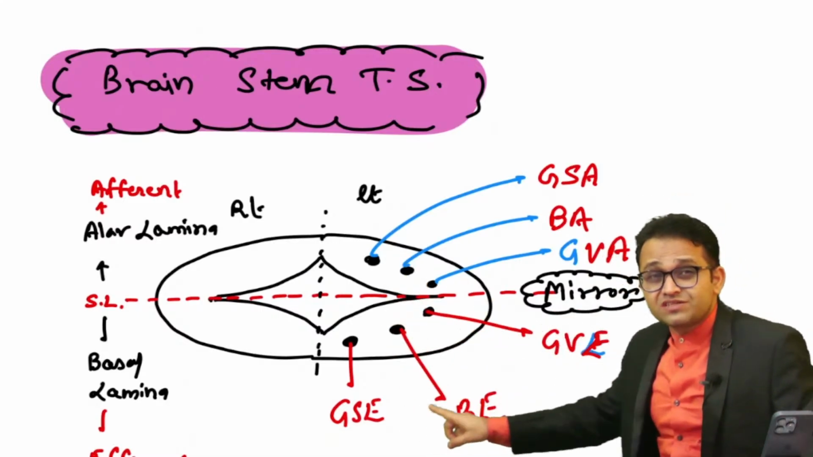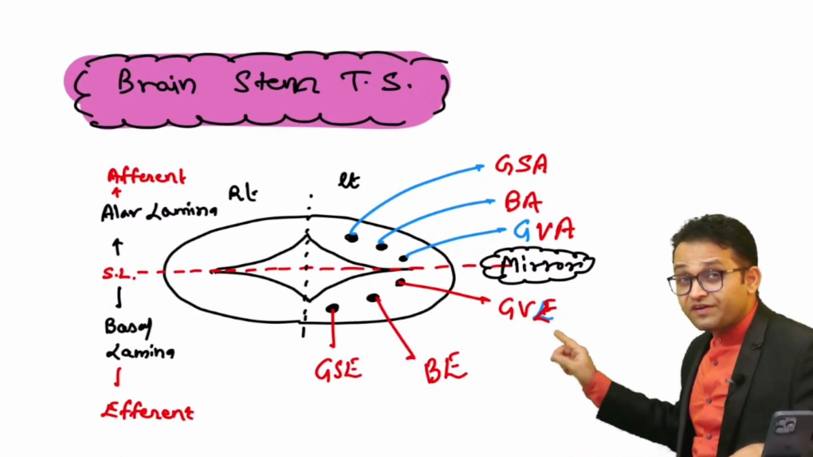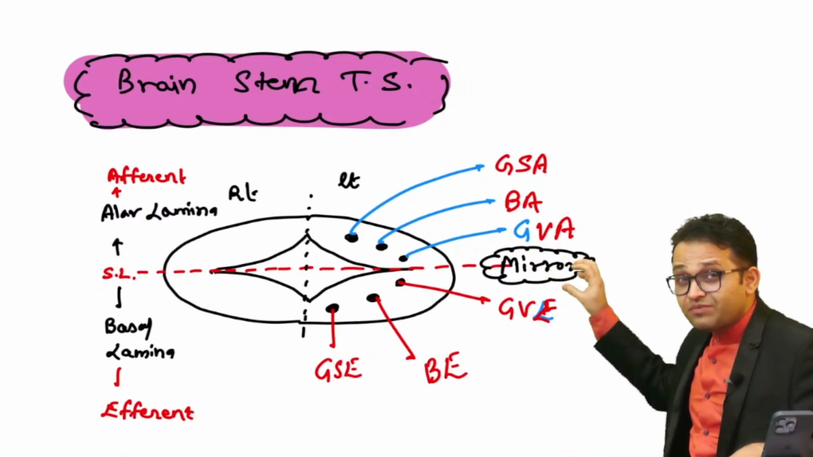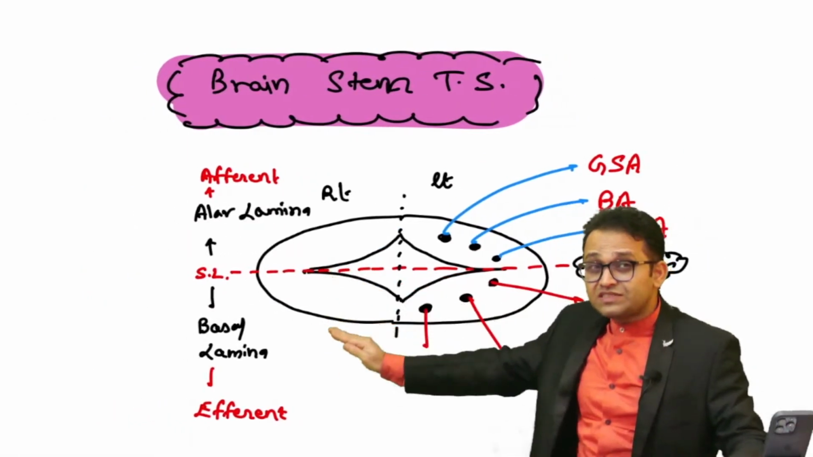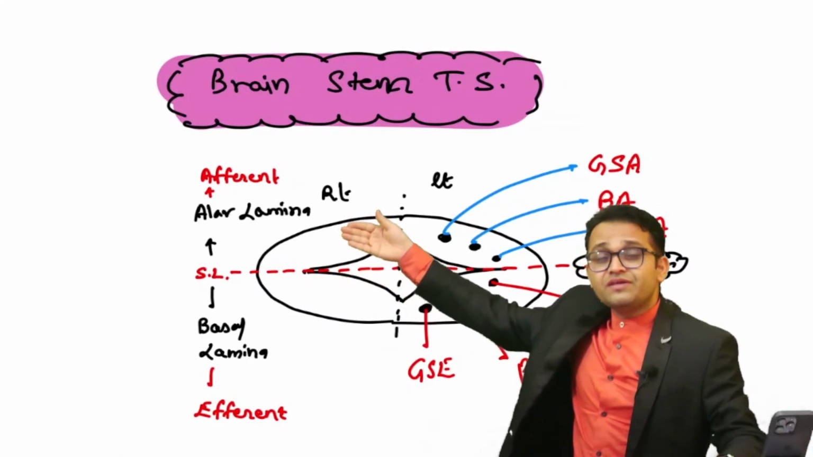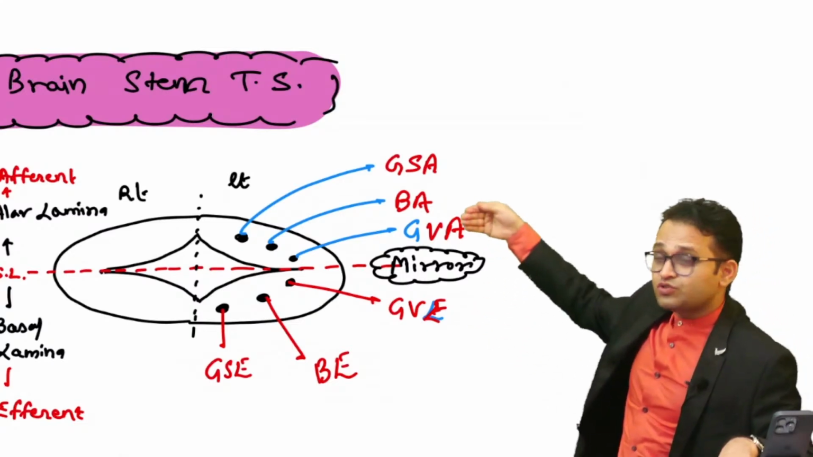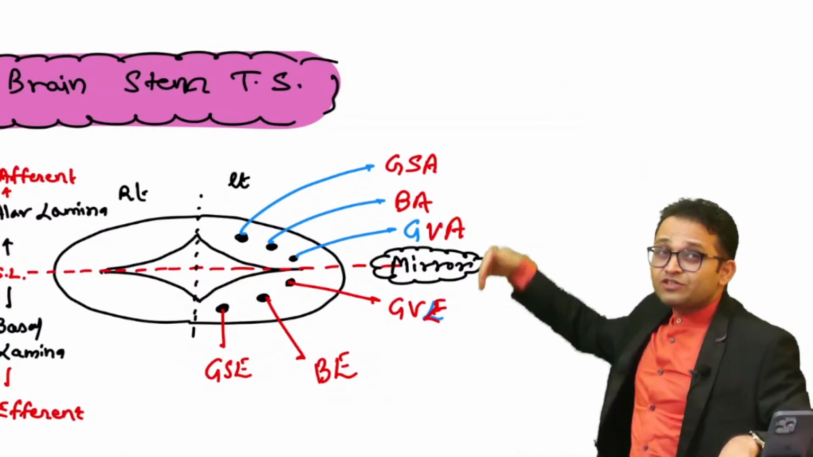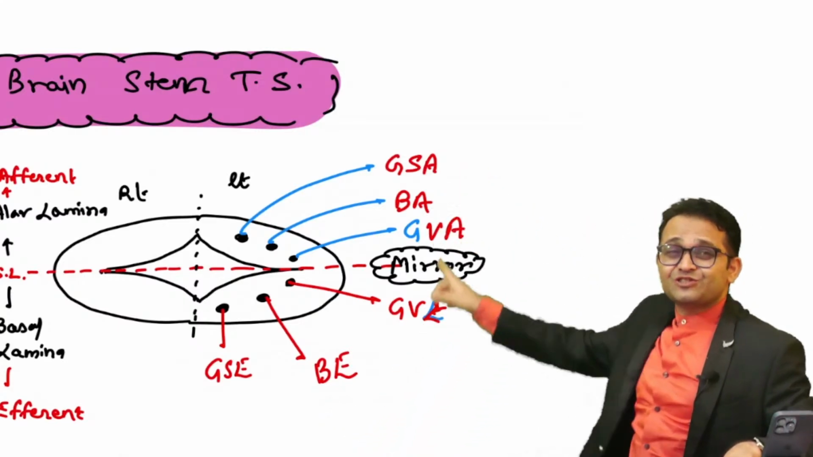Do you remember general somatic efferent, then branchial efferent, then general visceral efferent? Then the sulcus limitans acts like a mirror image. Below the sulcus limitans is the basal lamina, which gives origin to the efferent, and above it is the alar lamina, giving the afferent. So using the mirror term: general visceral efferent, so general visceral afferent; branchial efferent, so branchial afferent; general somatic efferent, so general somatic afferent. This is the sequence.